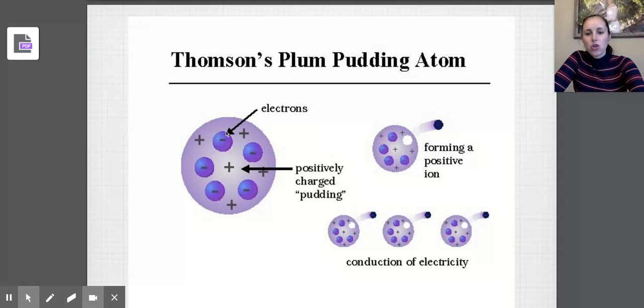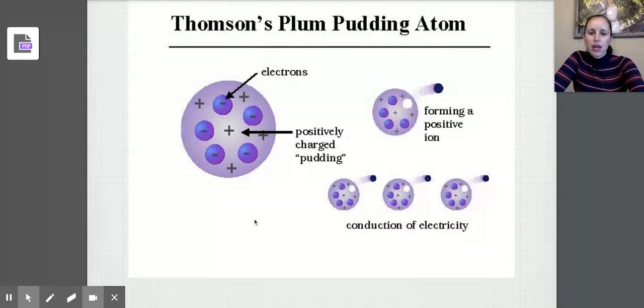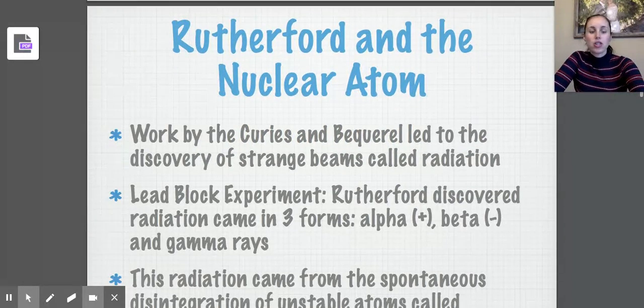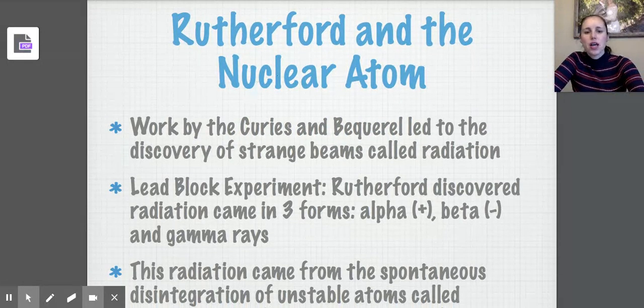Notice that he knew that an entire atom has a neutral charge. So that means there must be positives that balance out these negatives. So the particles themselves, he said, were negative, and the rest of the atom was just made up of positive space. Well, J.J. Thomson was making that observation.